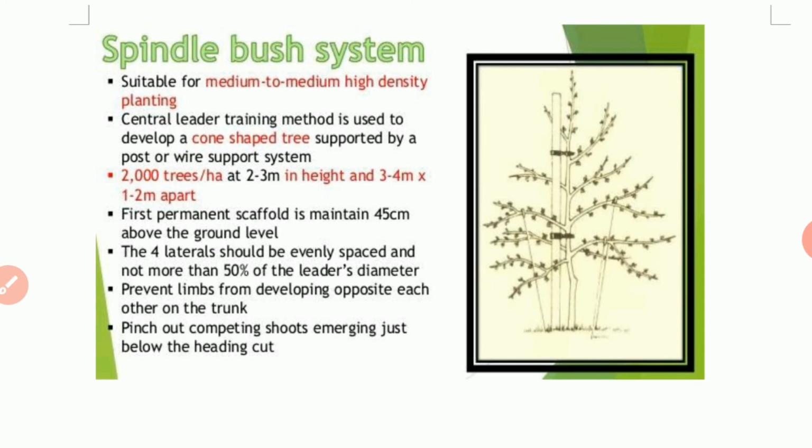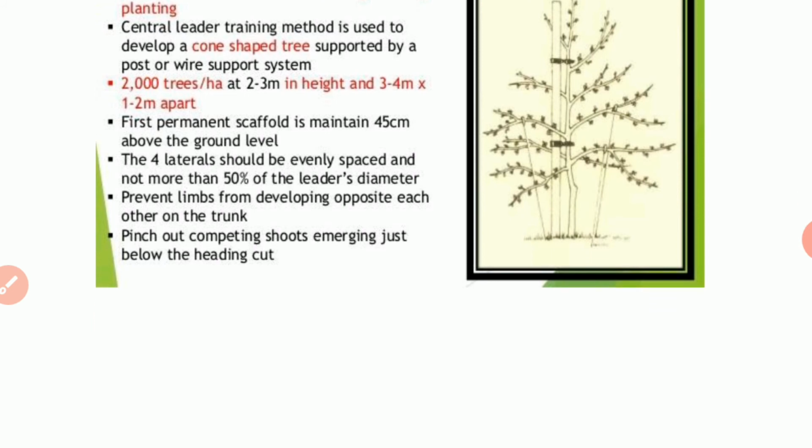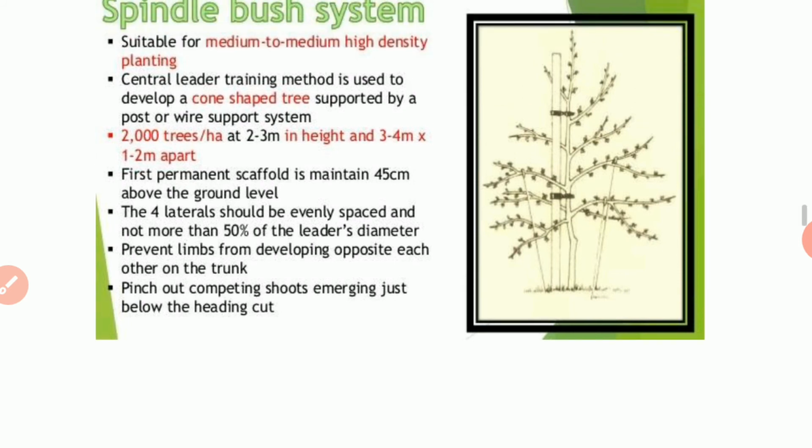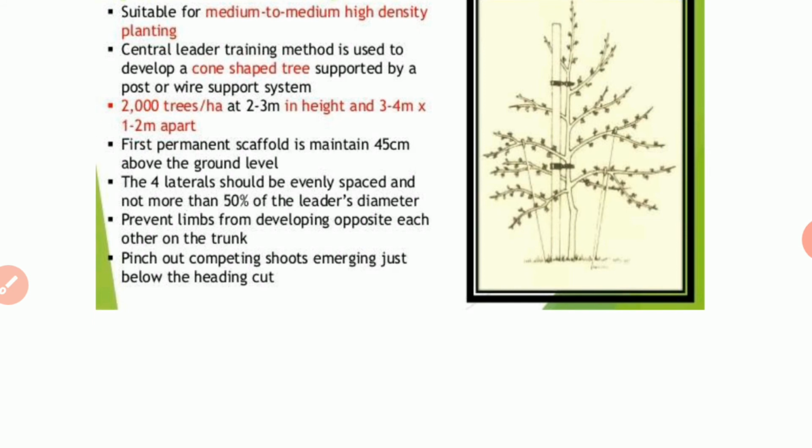The first permanent scaffold is maintained 45 centimeter above the ground level. The four laterals should be evenly spaced and not more than 50% of the leader's diameter. Prevent limbs from developing opposite each other on the trunk. So the limbs are not allowed to grow opposite to each other on the trunk. Pinch out competing shoots emerging just below the heading cut.